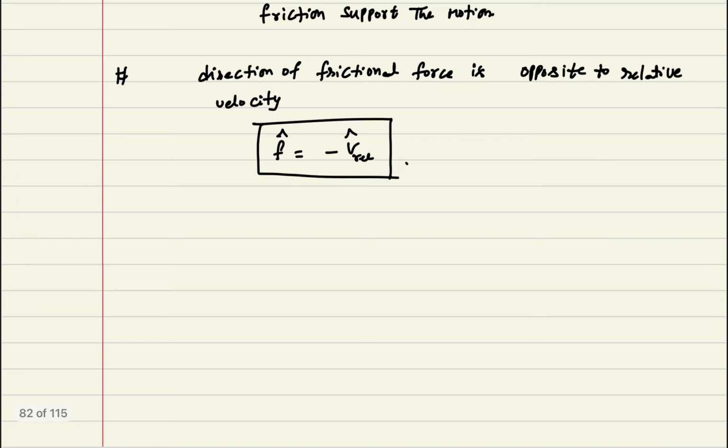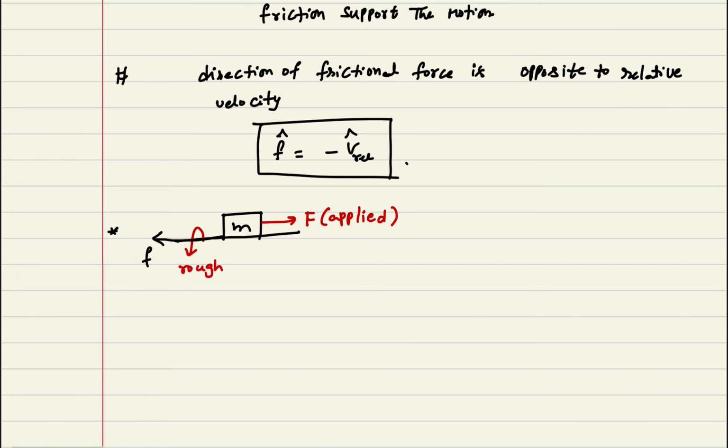Now there are different kinds of friction. One is static friction, the other is kinetic friction, and we are going to discuss the limiting value also. Now I am writing that a body of mass m is located on a rough surface. I have applied a force. Let us consider the force applied on the object is F. In this case the body is ready to move in the forward direction, so the friction will be acting in the backward direction on the body.